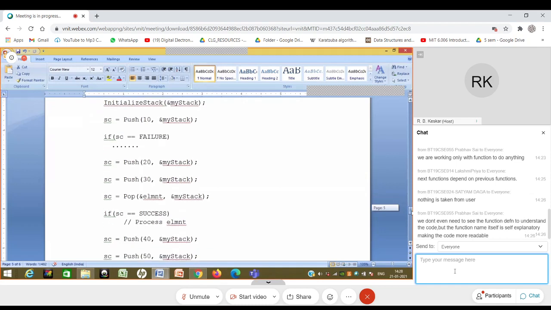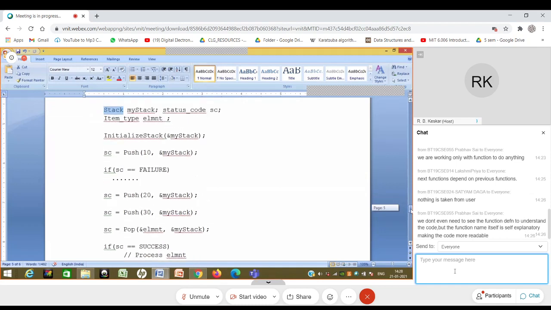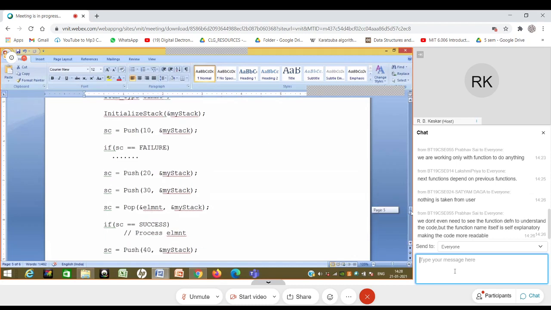It is very easy. Whatever variable you define, you just pass its pointer over here because the C language requires it, and then you just pass the values. And whenever you want to read some value, you want to pop, you just define this item type and pass it, and you get it. So what is hidden from you in the whole thing?